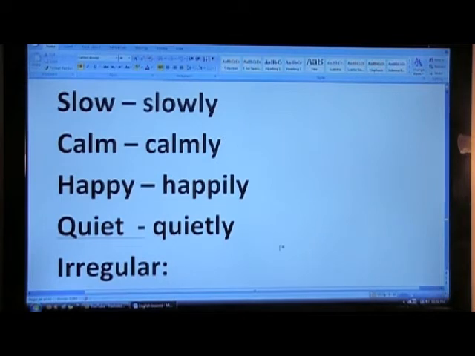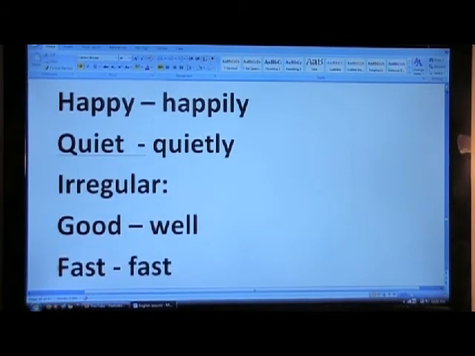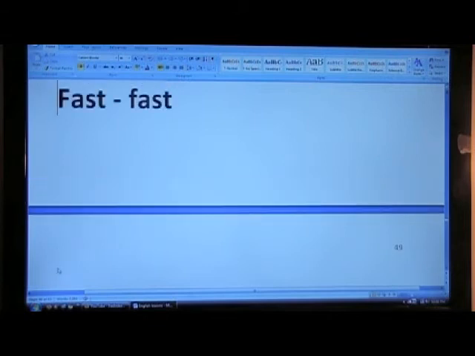Now, some adverbs are irregular, which means rather than getting ly at the end of the adjective, it changes into a different format. Some examples. Good becomes well. Fast is the same thing, remains fast.